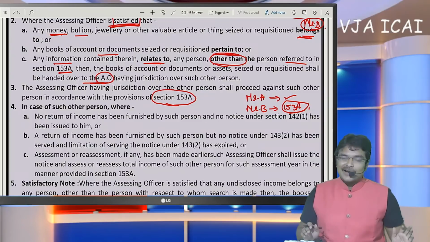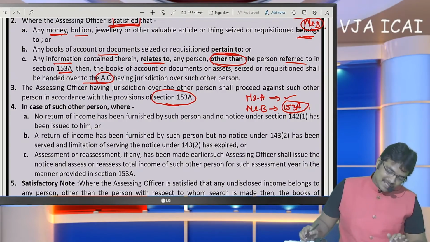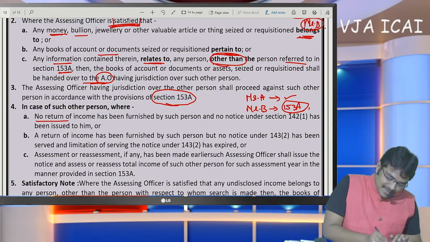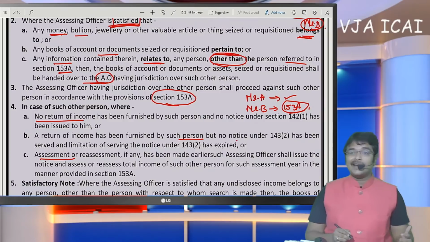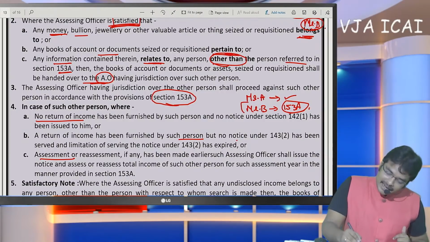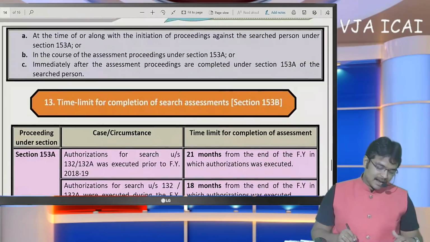So every person's documents have to be maintained by them only. If we give them to other persons, like this, search assessment shall be made on such other person also. Even though the other person has not filed a return, even though a return has been filed, or even though assessment has been made, whatever may be the criteria, in the hands of Mr. B also, now the search assessment will get continued.